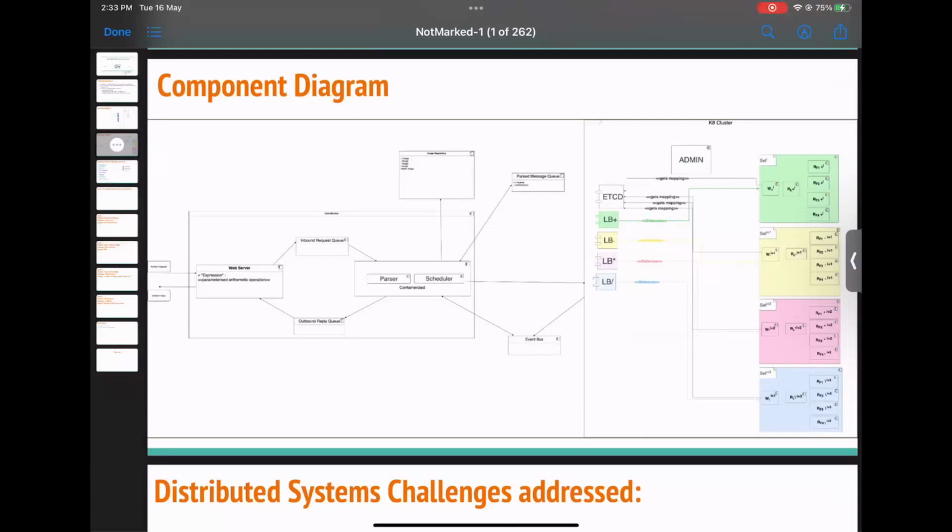So the user makes a function request in the form of a parameterized arithmetic expression. The HTTP service takes the expression. The calculate expression function inside the HTTP service is responsible for allocating the unique request ID. The calculate expression function then enqueues the request in the inbound request queue.